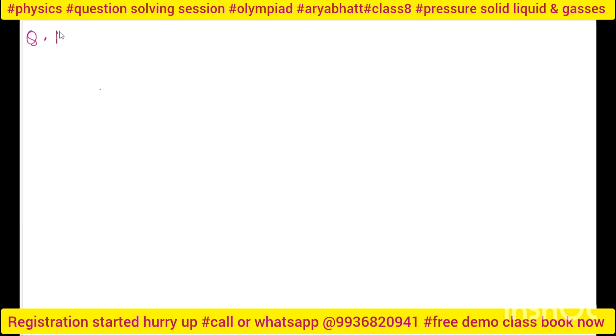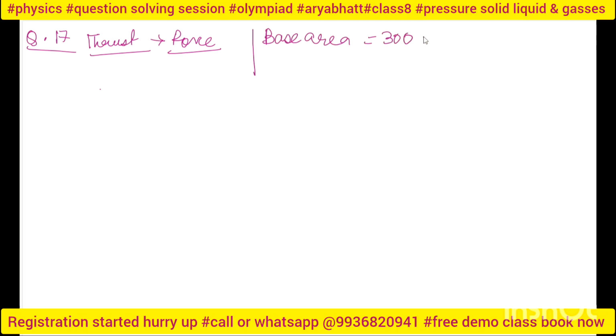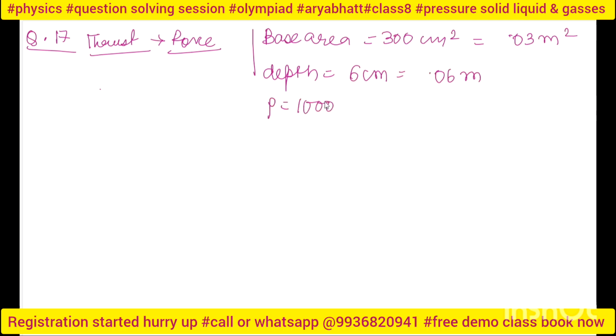In question number 17, they are asking about the thrust, and I know that thrust is nothing but force. So first I will calculate the base area. The base area given is 300 centimeter square. When you convert it into meter, it will be 0.03 meter square. Next is the depth, which is 6 centimeter, so 0.06 meter. Rho is 1000, and g is 10 meter per second square.